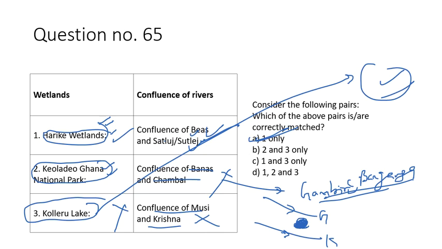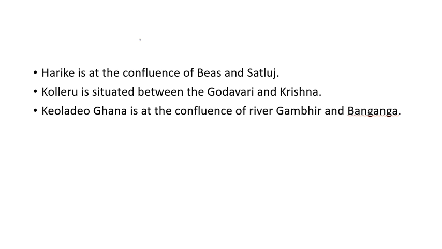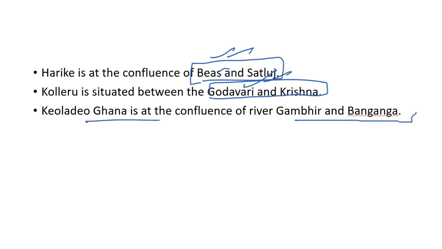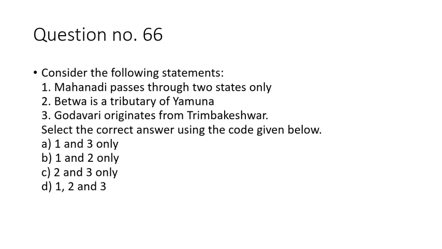Beas and Satluj, and the confluence is the Harike wetland. This was question number 65, and this is its explanation. The Harike is at the confluence of Beas and the Satluj. Kolleru is between the Godavari and Krishna, and Keoladeo Ghana at the confluence of Gambhir and Banganga. This was question number 65. Moving to question number 66.